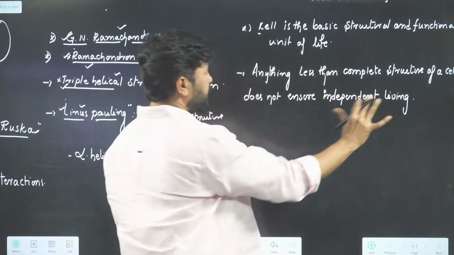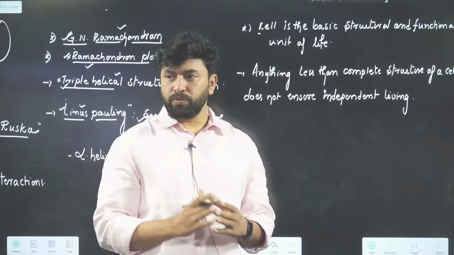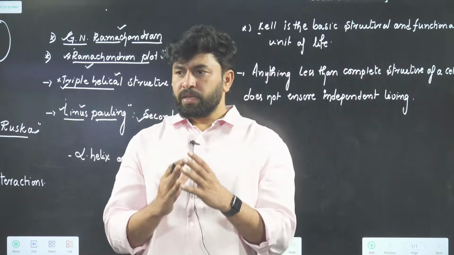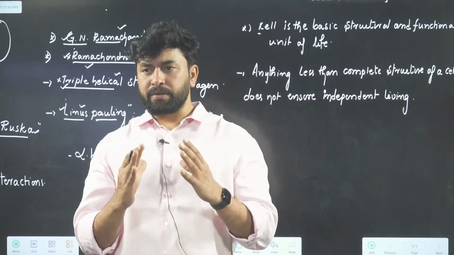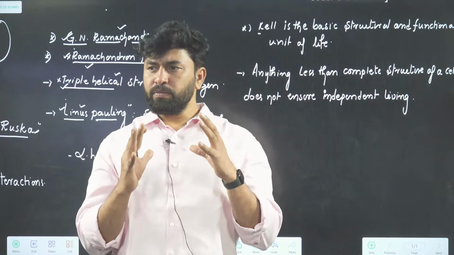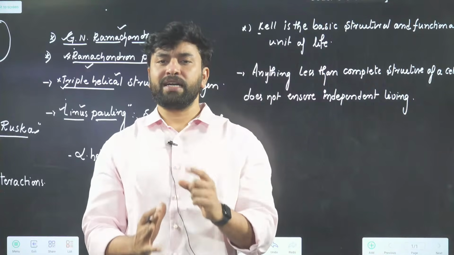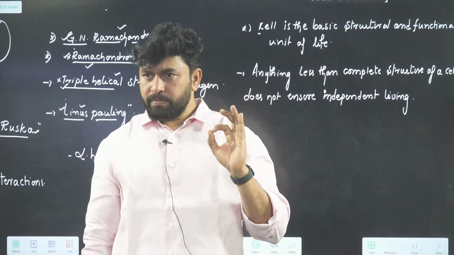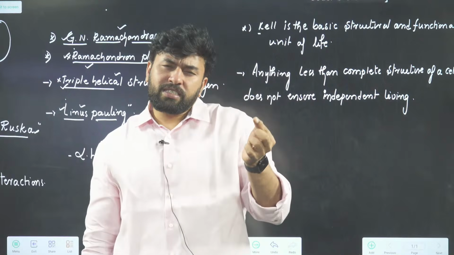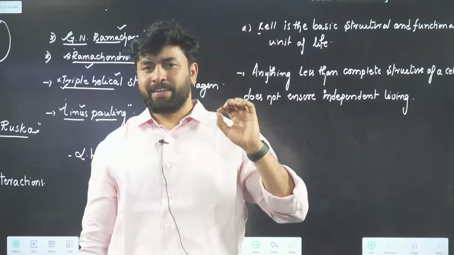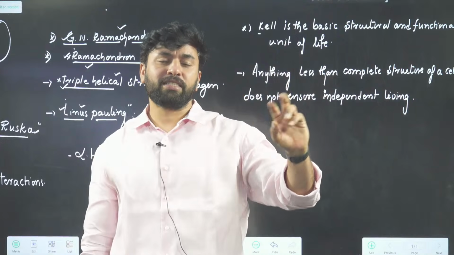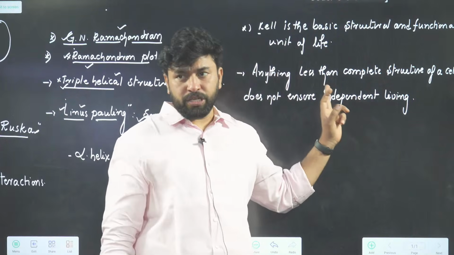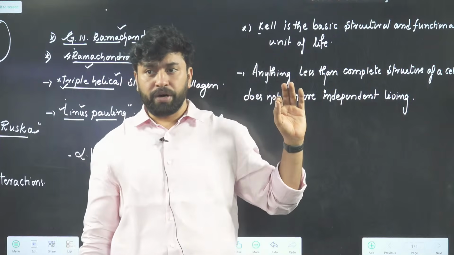What are we trying to explain with this statement? Simple. Imagine if you want to say something is living. First and foremost, it must have at least a single cell. If there is a living organism that does not possess even a single cell, that thing should not be considered a perfect living organism. This statement might have been generated by observing viruses.